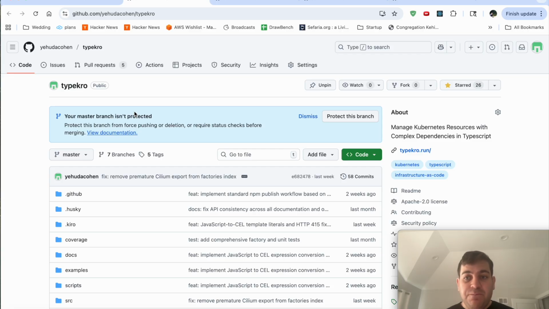These stars are from people who work at competitors like Pulumi, people who work at Amazon on the Amazon EKS team, people who are eager to see just how expressive you can build a development experience for Kubernetes, and just how tight your feedback loops can get.